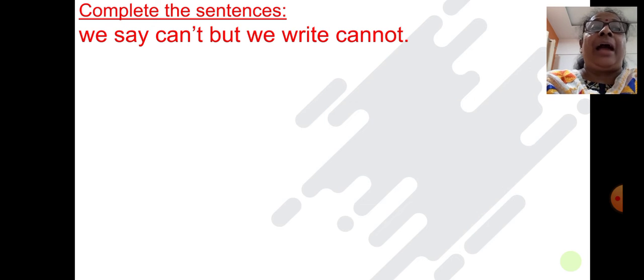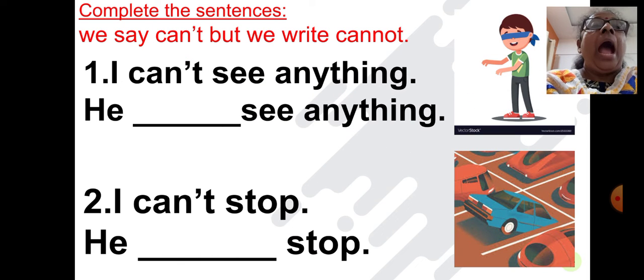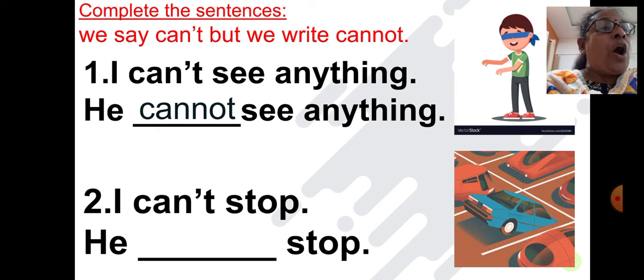Now, children, you all have to think and do on your own. Okay? Teacher will help you all out. First one. I can't see anything. What will you write down? Yes, you will write, he cannot see anything. Can't is just a short form for cannot. You can write can't or you can write cannot. He cannot see anything because he has closed his eyes with a cloth.